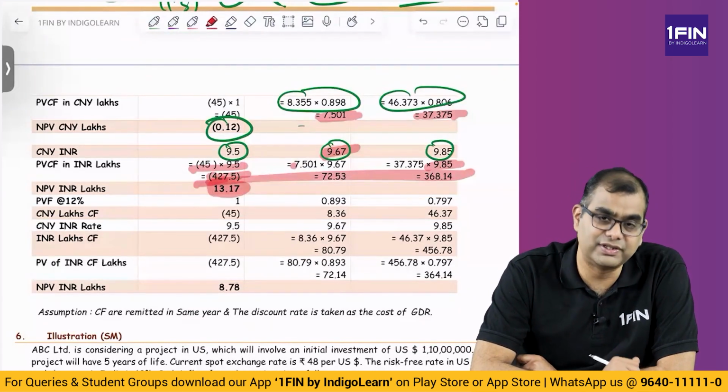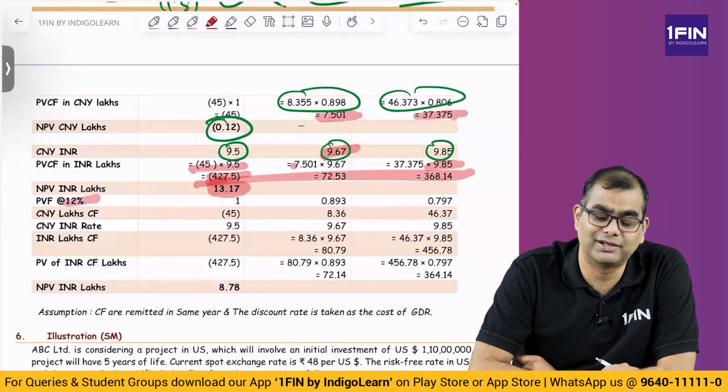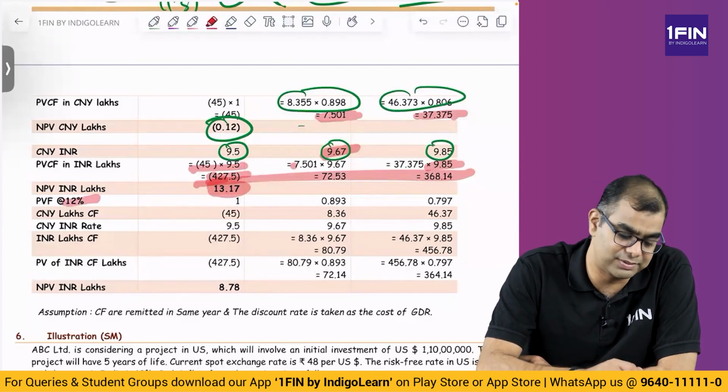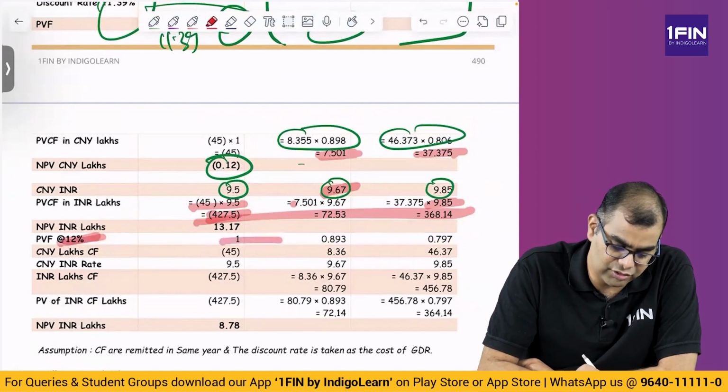Now if instead of this, you compute present value at 12%. Why will you compute present value at 12%? Because, as I said, it is the nominal interest rate. The discount factors are these.